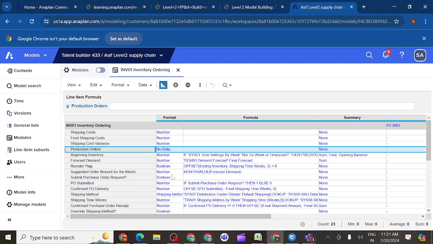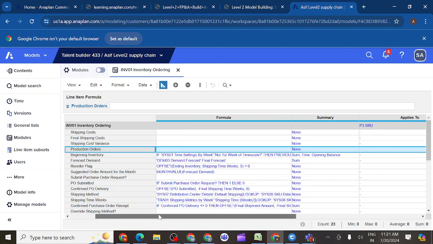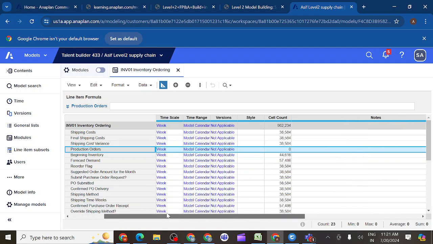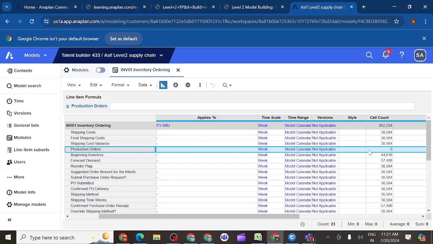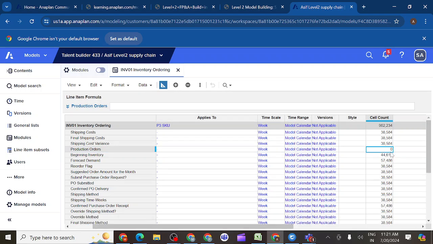So if you keep no data format, what happens? You can see the cell count. For each and every line item, even if I didn't write any formula, you can still see it occupying some cell count. But if I keep no data format, you can see zero cells. In this way it occupies nothing.